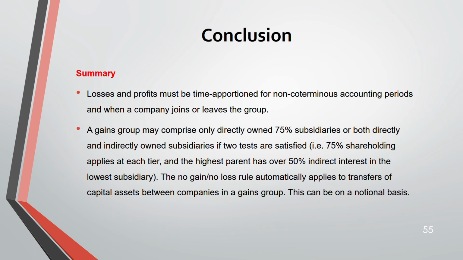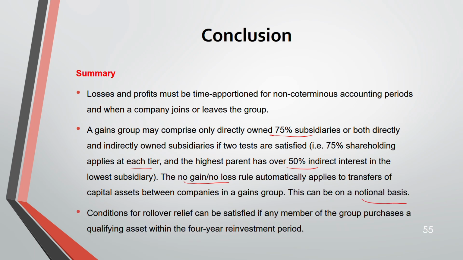A gains group is also 75% only, but here at each tier you have to satisfy the 50% effective interest, not 75%. And when an asset is transferred among the gains group, the no gain no loss rule will automatically apply. This can be done on a notional basis. And for rollover relief, the conditions can be satisfied by any member of the group. That means one member is purchasing the reinvestment, the other one is disposing of the asset within 4 years.